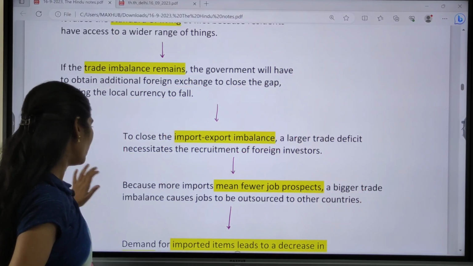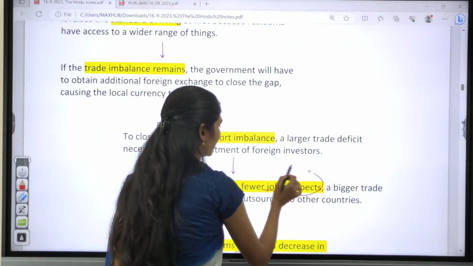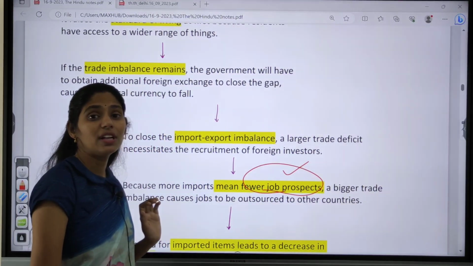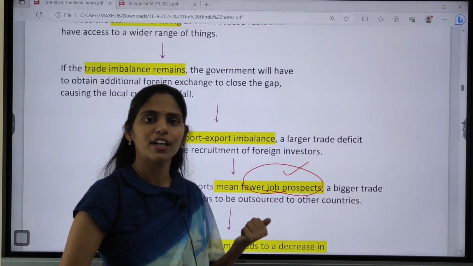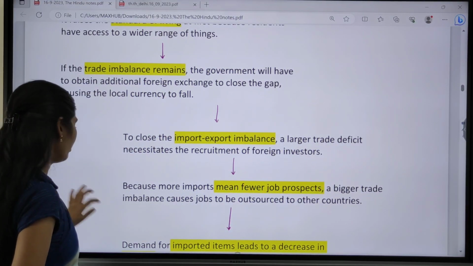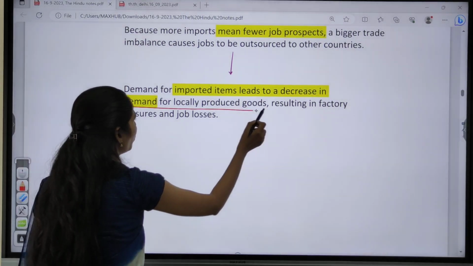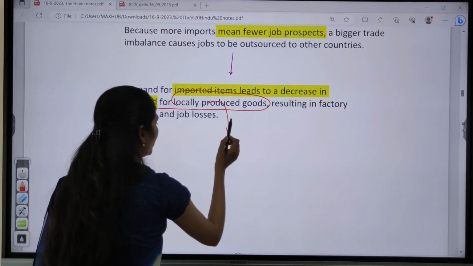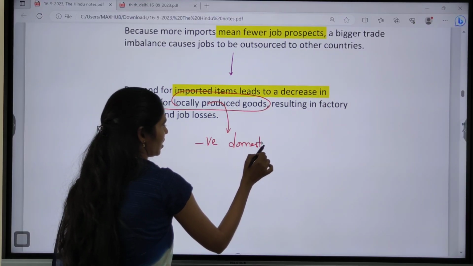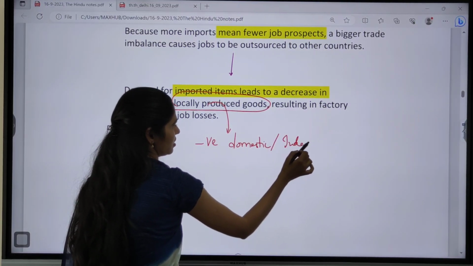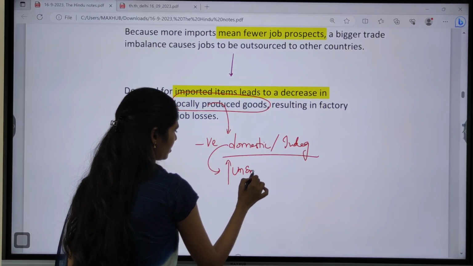And next one here is, whenever there are fewer exports and more imports, it will also affect employment opportunities. That will decrease employment opportunities because of decreased level of what? Production. And next one is, there will be increased demand for imported items, which will lead to a decrease in demand for locally produced goods. So because of this, what happens? It will have a negative impact on domestic or indigenous industries, and that will further lead to increasing unemployment.